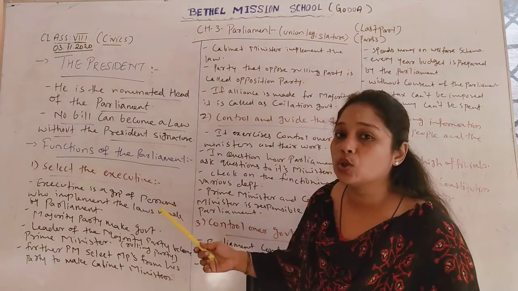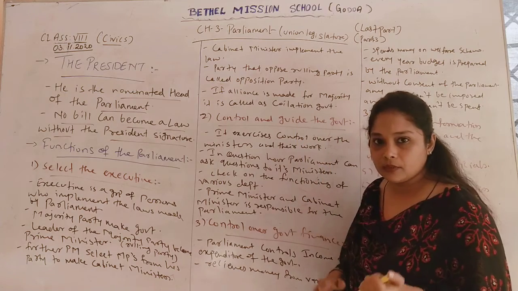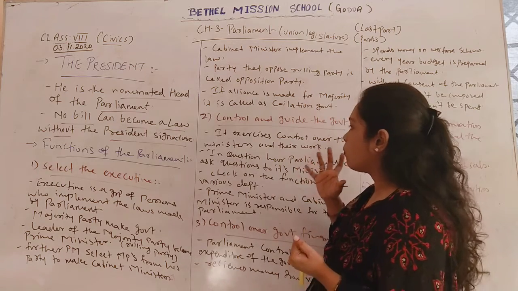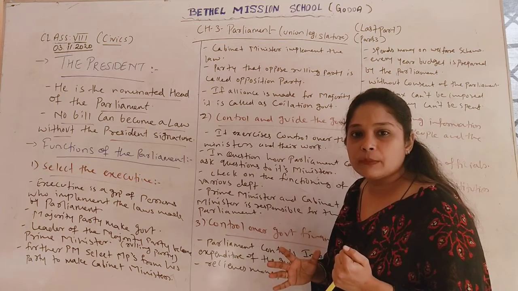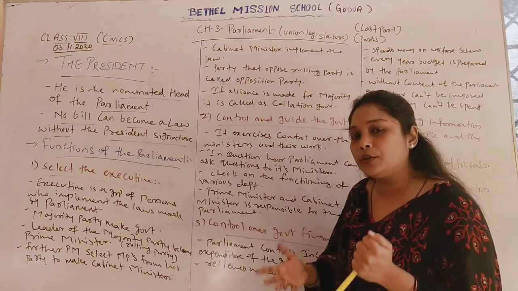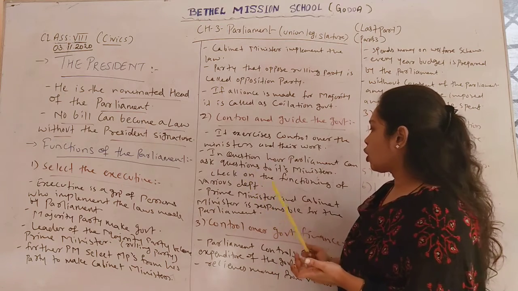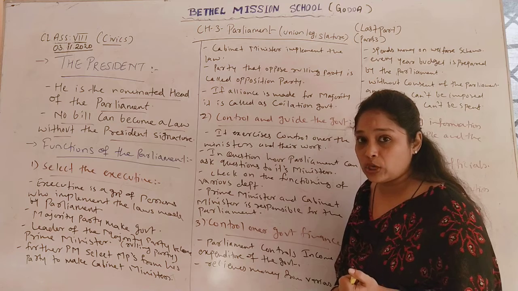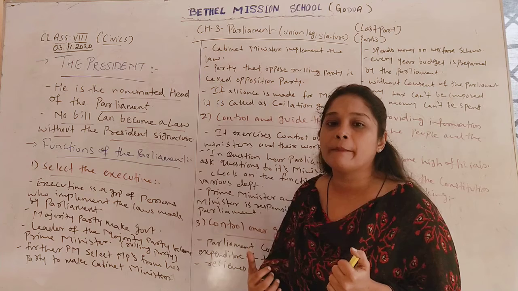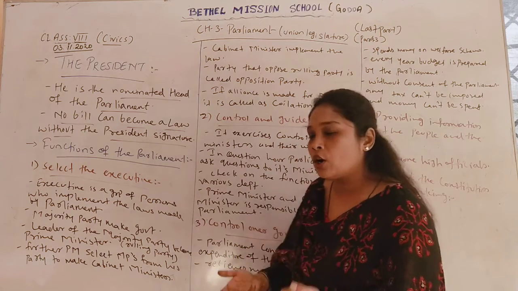Okay, now the second function of the parliament. First function, I hope you've understood. The second function is to control and guide the government. Parliament exercises control over the ministers and their work. Parliament is responsible for assigning work to the ministers and seeing whether they are working properly or not. Parliament can check on the functioning of the various departments also, like when the Prime Minister gives various departments to Cabinet Ministers.